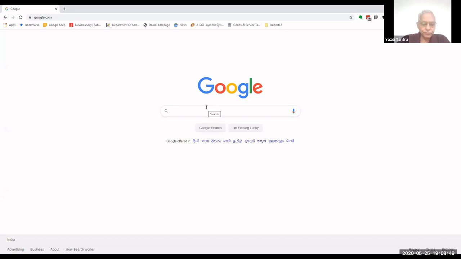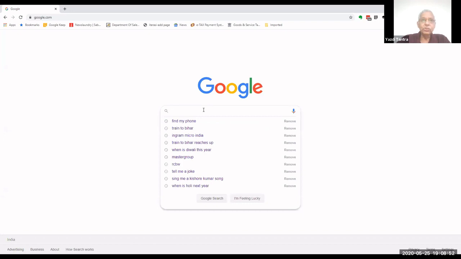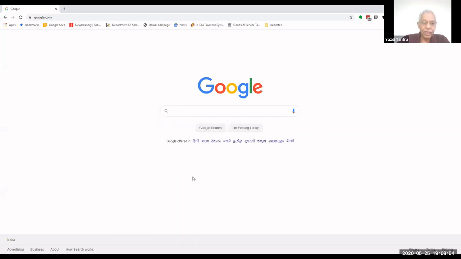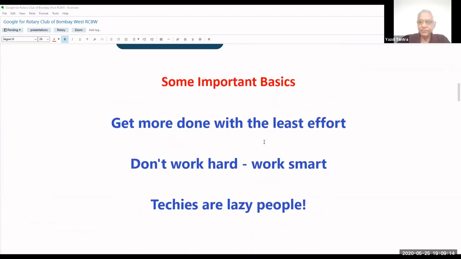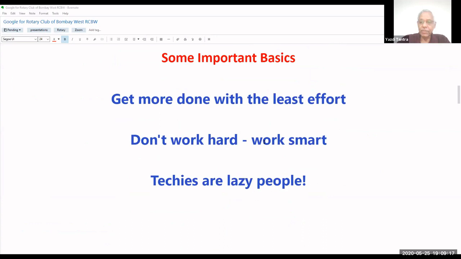Let's get on. So let's see how we can use Google as a calculator. But first, before we do that, I want to go back to the original screen and give you some basics. Some important basics are that we need to get more done with the least effort. That is the most important. We don't have to work hard, we have to work smart. And the last principle is, we techies are very lazy people.